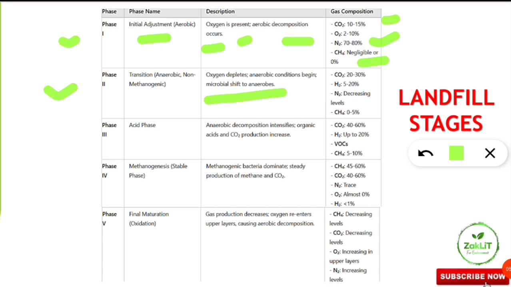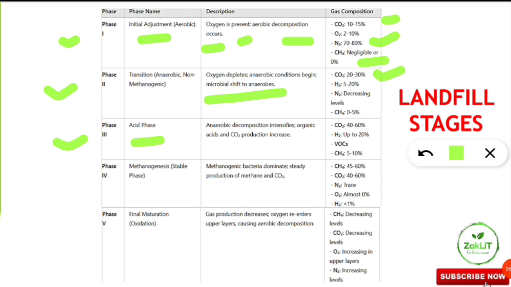Next is the composition, which we should know, very important. Carbon dioxide 20 to 30%, it has increased; hydrogen 5 to 20%; nitrogen decreasing in level; methane comes at 0 to 5%, a little bit of methane starts coming out. Next, here we can say phase 3, that is the acid phase, which is also called acidogenesis.